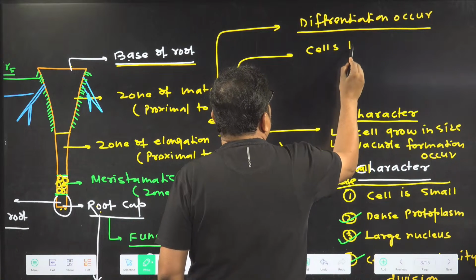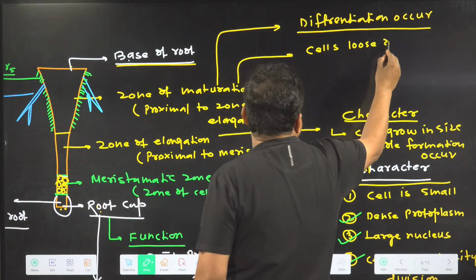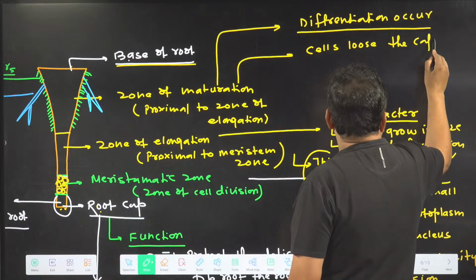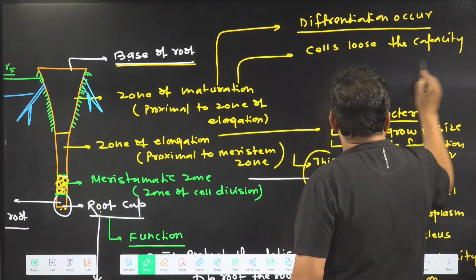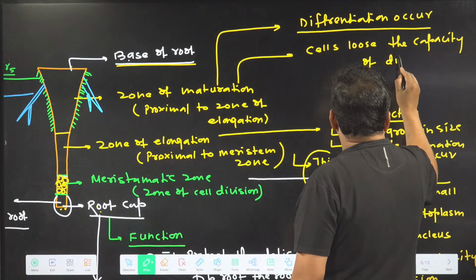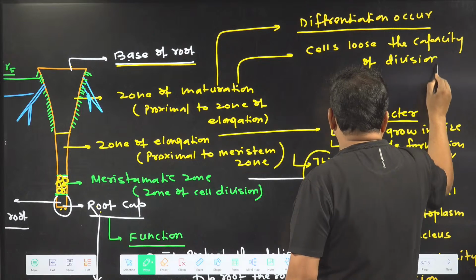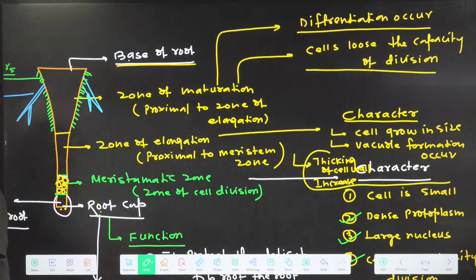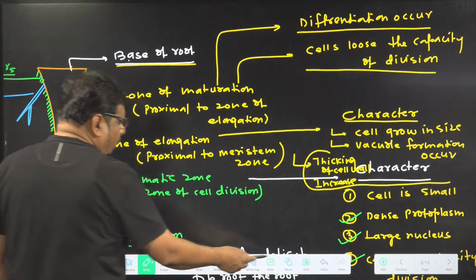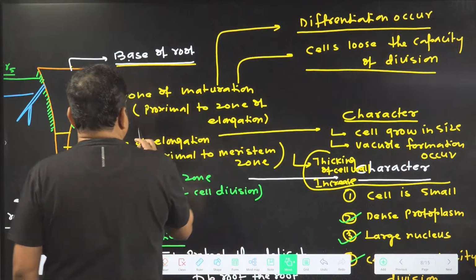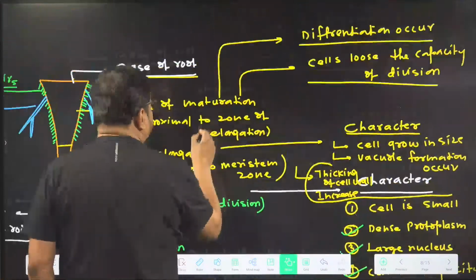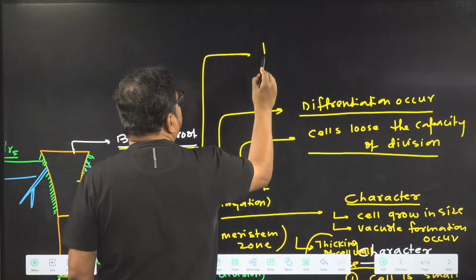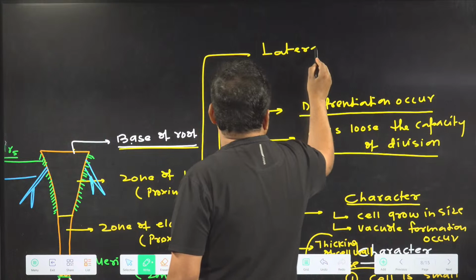Cells lose the capacity to divide. So at the cellular level, I told the character: cells lose the capacity of division. And in this zone, I already told, in the zone of maturation, lateral root and root hairs are present.